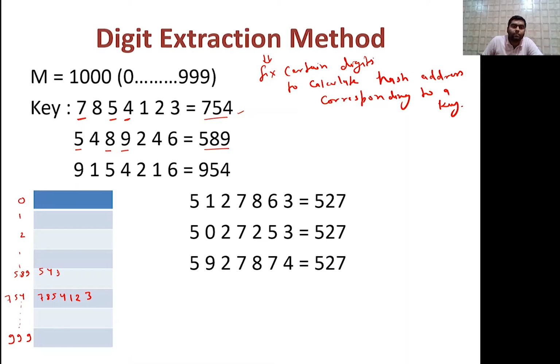So it is 5489 and 246. Okay, and similarly first, third and fourth. So first, third and fourth, so it is 954 and 954. So it may be somewhere 954, और 954 पे क्या होगा? 9154216. Okay, so this is the case.